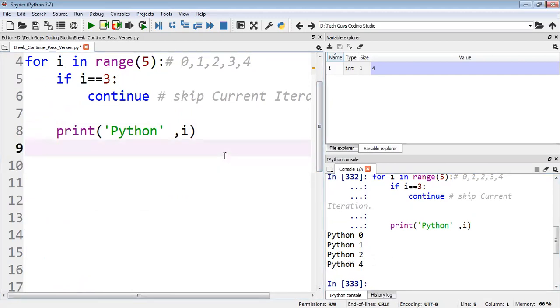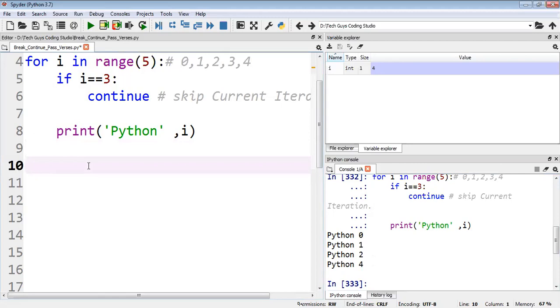So when we have a large amount of data, for example, we have some 1000 data, that time we need to skip this particular scenario. We need to skip some conditions. That time we can use the continue statement and skip that particular statement or some conditions, and later we can go forward with the rest of the statements and print them like this.